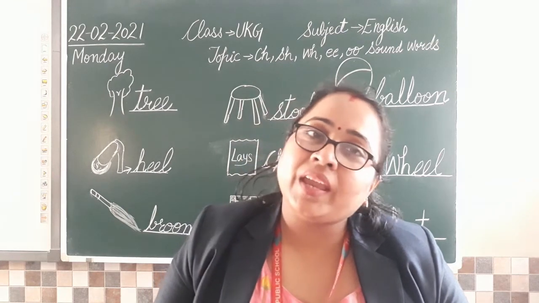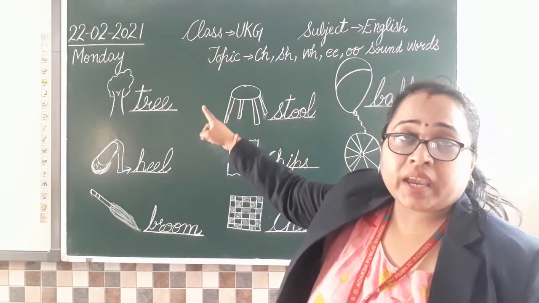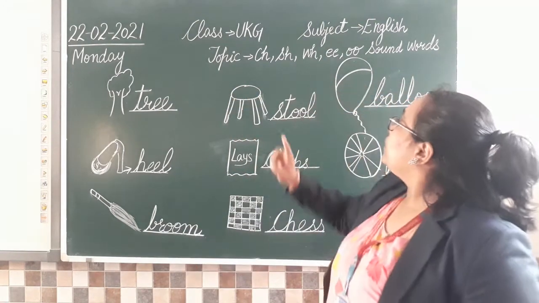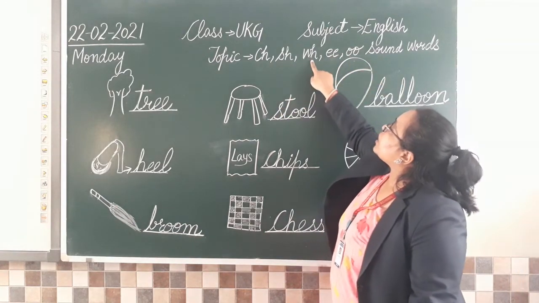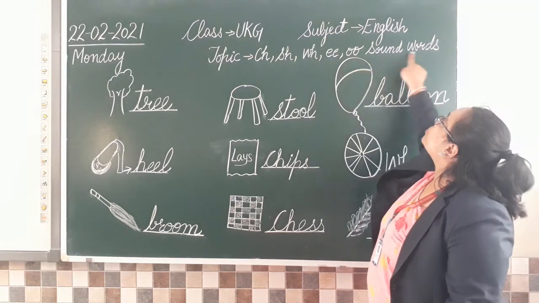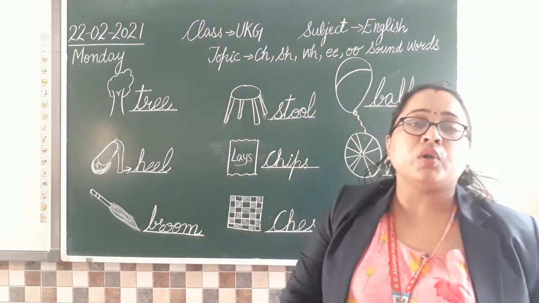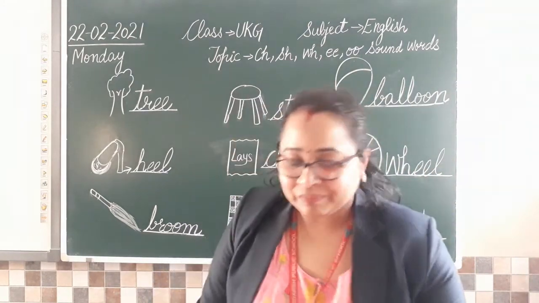Okay. Now let's proceed towards our notebook work and see what work we are going to do in notebook today. Okay? So open your English notebook. Write down today's date, topic and classwork. So what is the topic? You will write the whole topic. CH, SH, WH, EE, sound words. इस तरह से आप पूरा topic लिखेंगे. I'll just show you in my notebook also. So open your notebook. Okay class?